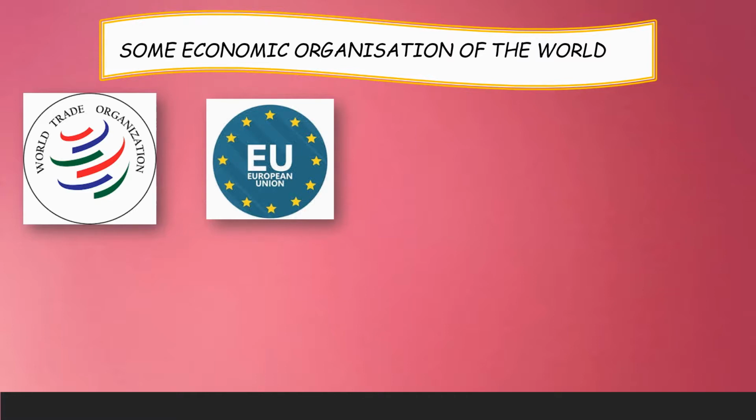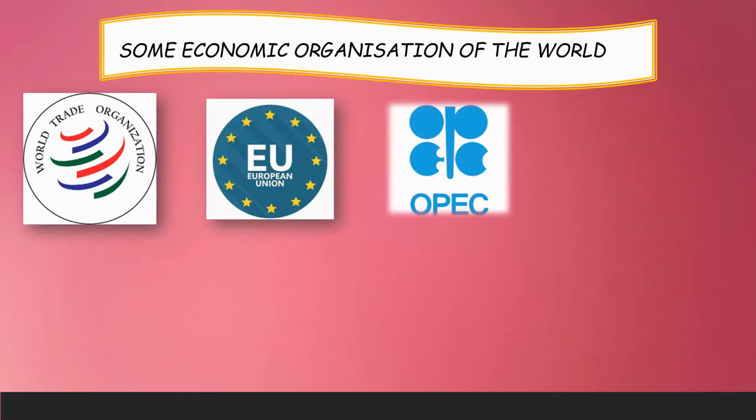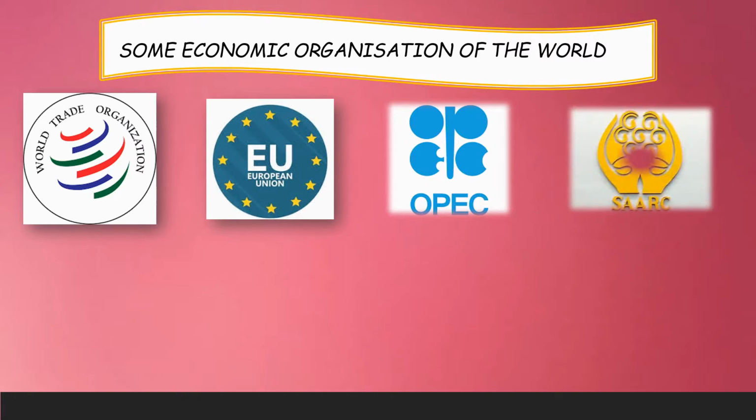Then OPEC. OPEC means Organization of Petroleum Exporting Countries. It has 13 member states. It was formed to control the international trade of crude oil. Then SAARC, South Asian Association for Regional Cooperation. It has 8 members.